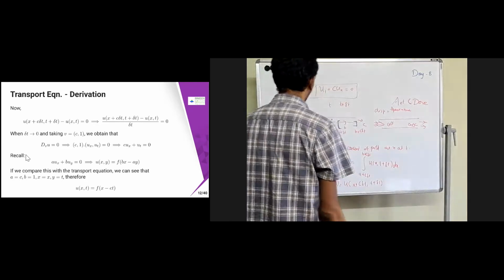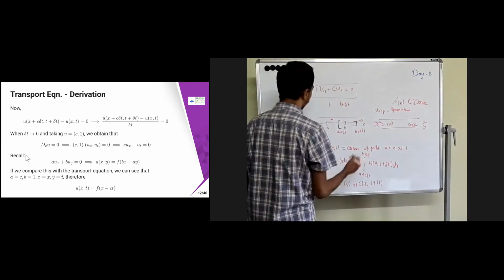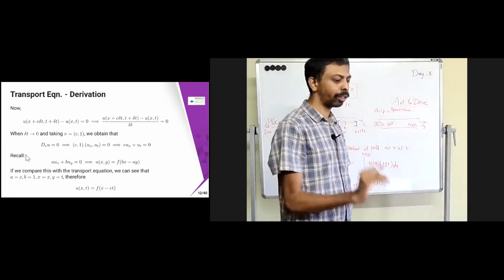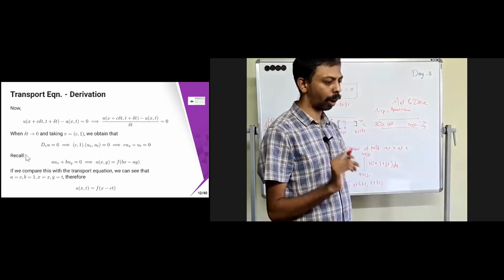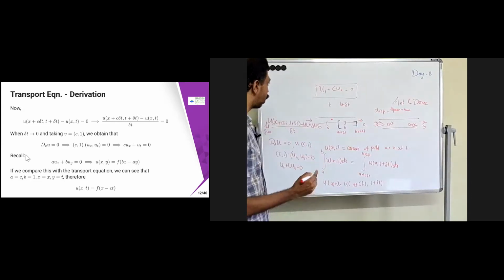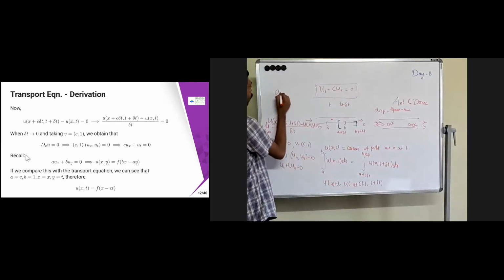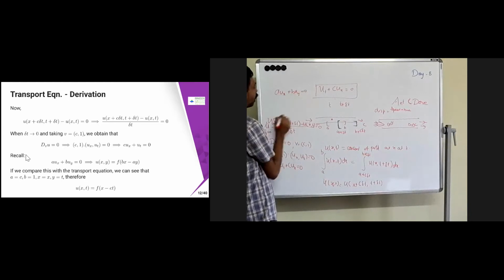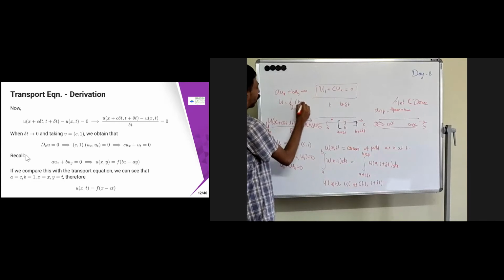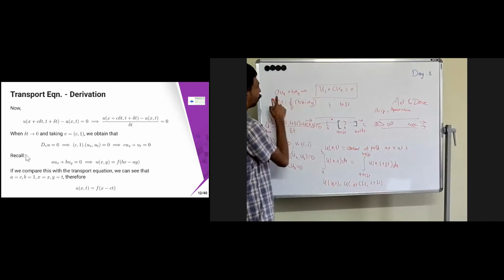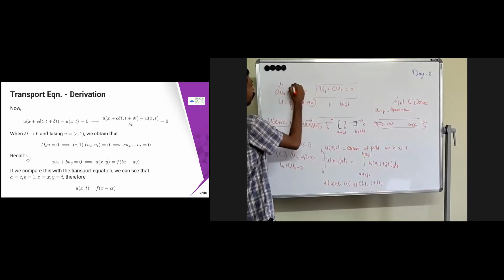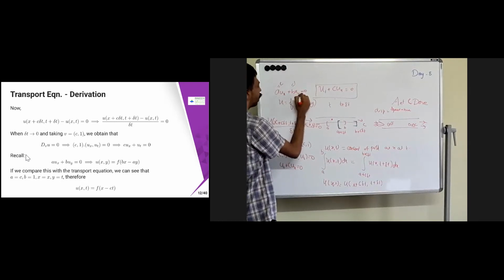Now, we have seen how to solve the linear equation with constant coefficient. In that case, a ux plus b uy equal to 0, we have already seen that the solution is going to be u equal to f of (bx minus ay). Now if you compare this one over here, a is nothing but c, b is nothing but 1, and y is nothing but t.